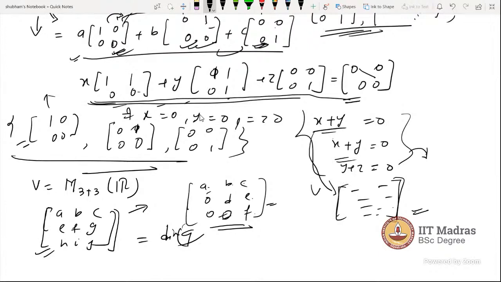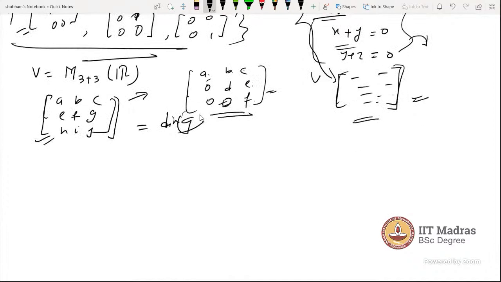Take the example of a 3x3 matrix, M 3 cross 3 R, and those vectors are not linearly independent. Okay, I'm taking 1, 1, 1. Can you take a 2 cross 2? It will be easier. I think 3 cross 3 will be very clear.